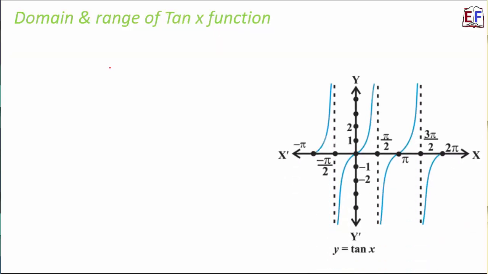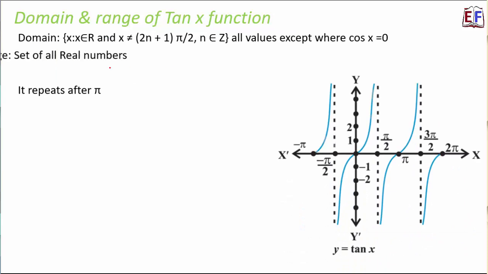Now is the turn of tan x. Now what is tan x? Tan x is defined as sin x by cos x. So here we see that if the value of cos x is equal to 0, then the value of tan x will be not defined. So therefore in this case, the domain could be any value of x except those values for which cos x is equal to 0. Now you may ask why those values for which sin x is equal to 0 are allowed. That's because even if sin x is equal to 0, the entire value of tan x becomes 0. It is not defined, right?